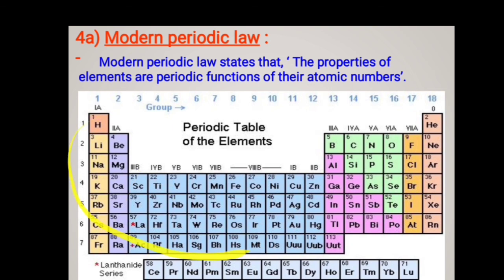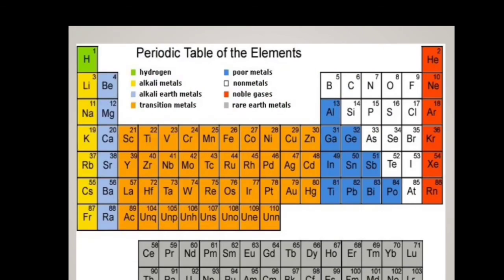These d block elements are called the transition elements. These all are metals, these are the non-metals, and these are the semi-metals or metalloids. The last elements given here are radioactive elements, the actinoids. So this is the present form of the periodic table.